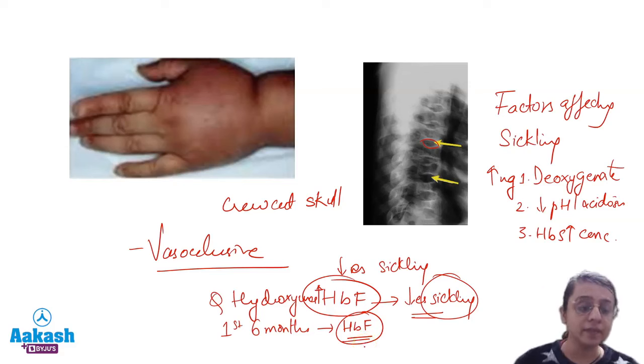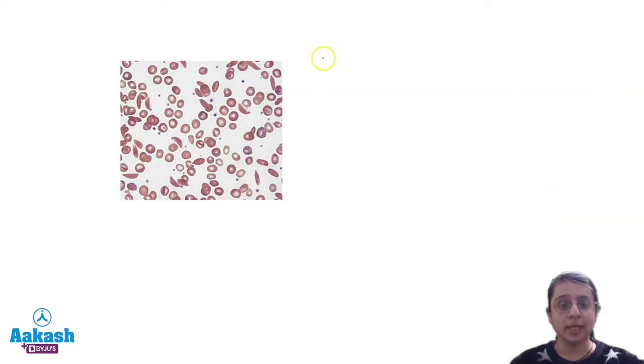And it is by 5 years of age that these children usually show autosplenectomy, or replacement of the spleen by this fibrous band. So till 5 years the body is trying hard to get cleared of these abnormal hemoglobin molecules by the reticuloendothelial system of the spleen. But after 5 years the spleen says, I cannot function anymore. Now I have been completely replaced by this fibrous band and the spleen has now undergone autosplenectomy. Is it clear? Autosplenectomy.